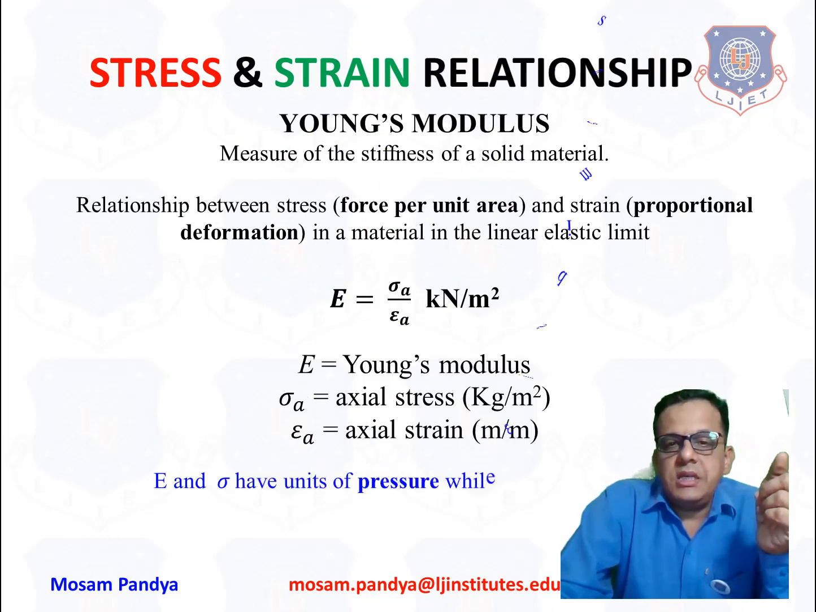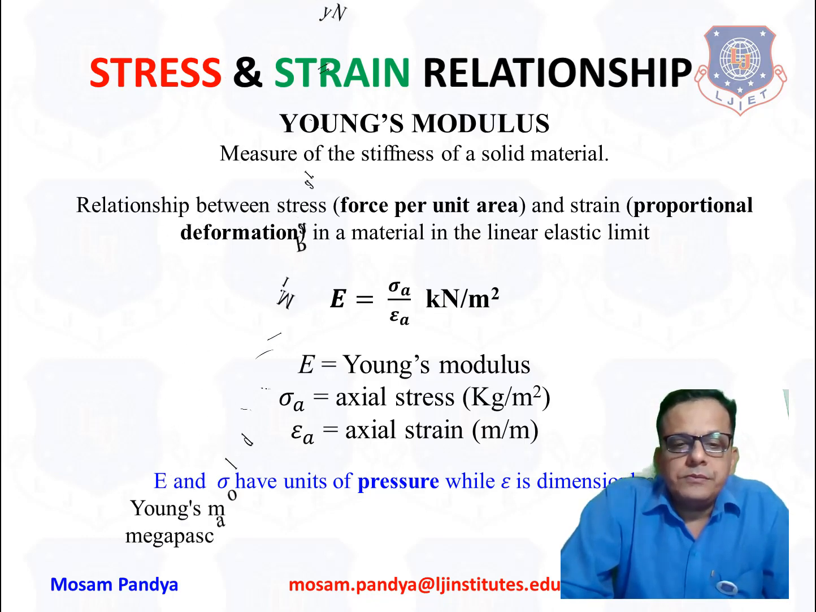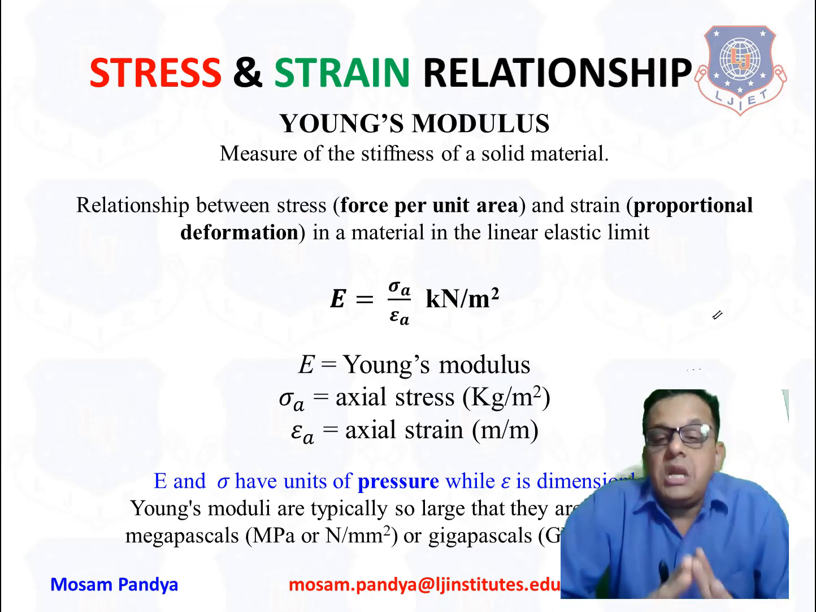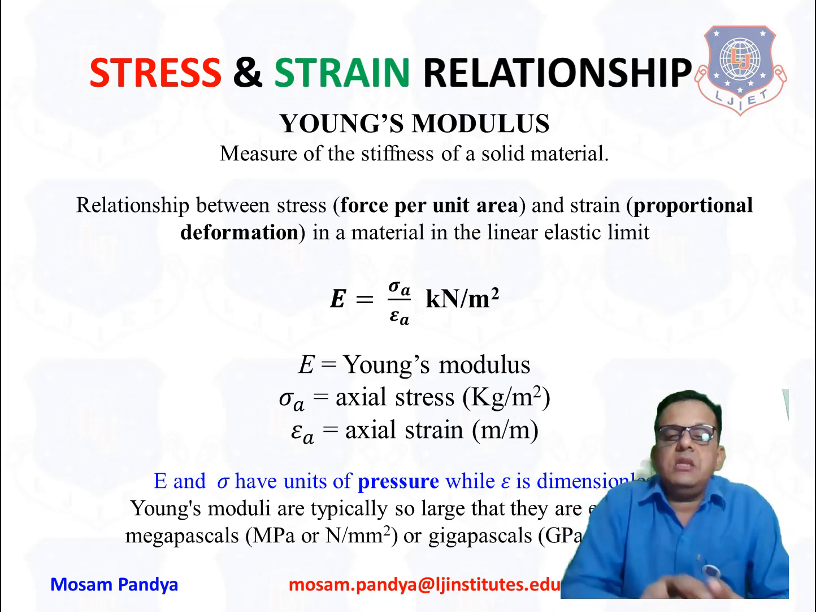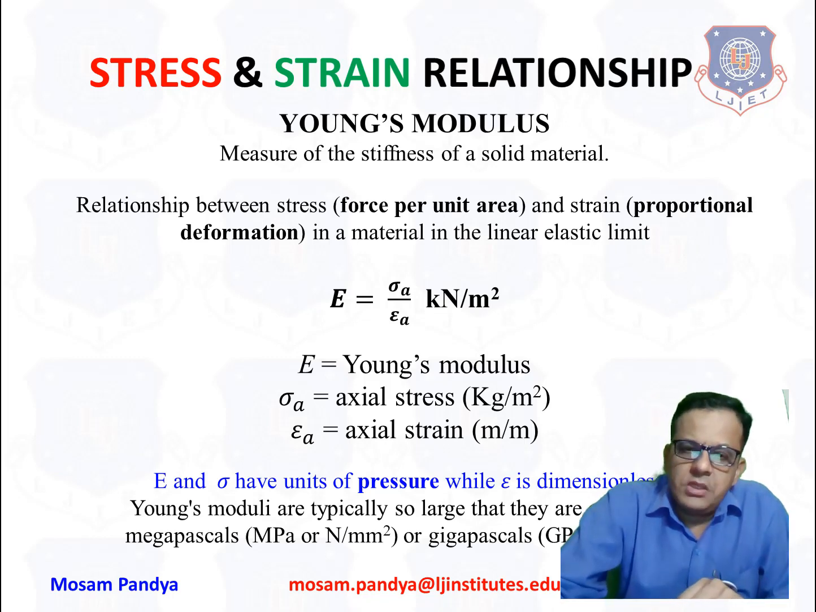Where, as I said earlier, Young's modulus, that is capital E here we are using, and sigma, both are having a unit of pressure, that is force per unit cross section area, while epsilon is dimensionless. So Young's modulus are typically so large that they are expressed in, say, megapascal or gigapascal terms. So this is to be remembered for a while.